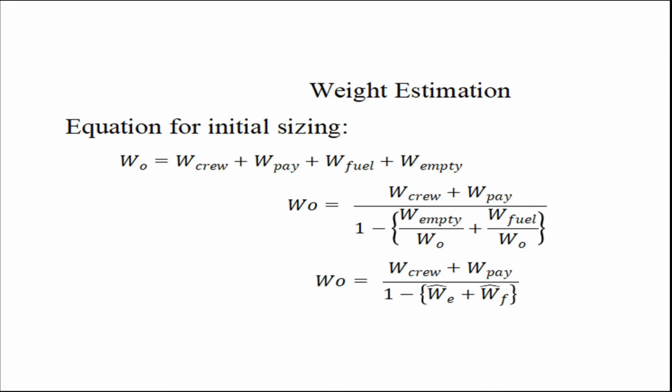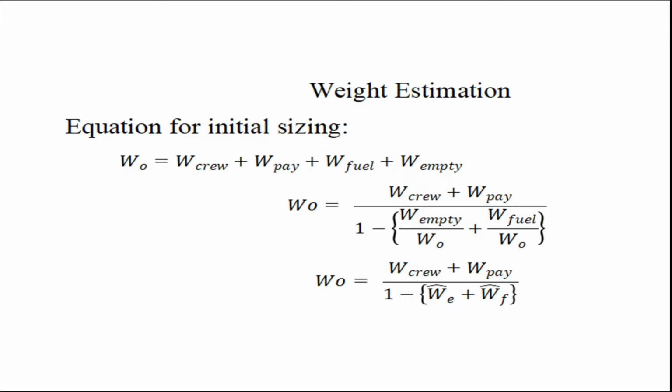Okay, now we will be looking into weight estimation of our aircraft. As represented, the equation of initial sizing is W0 equal to W crew plus W pay plus W fuel plus W empty, which can be elaborated into W0 equal to (W crew plus W pay) divided by (1 minus empty weight fraction plus fuel weight fraction).